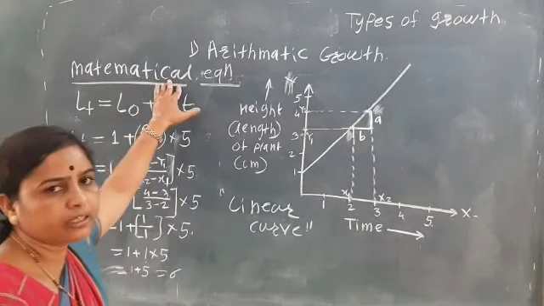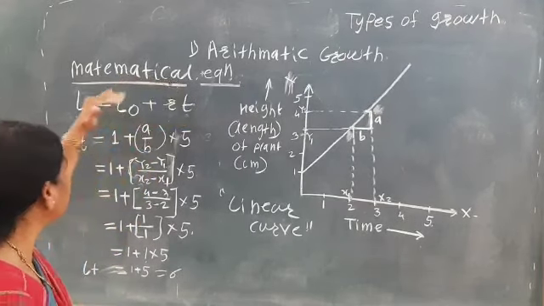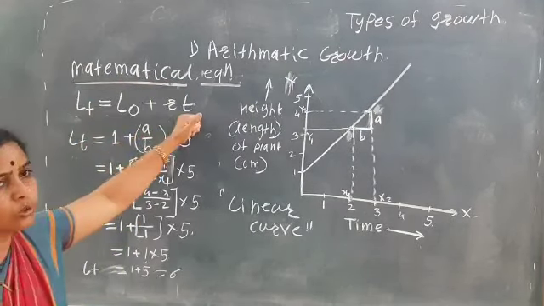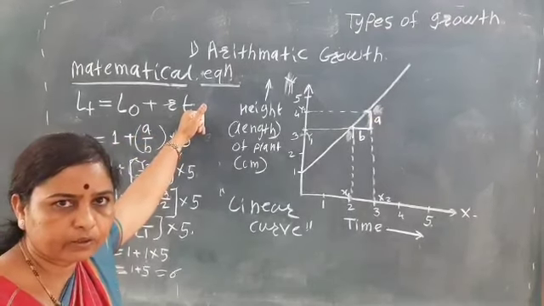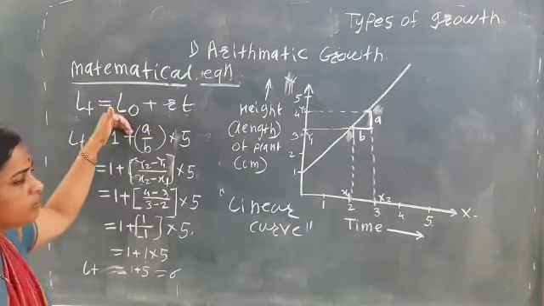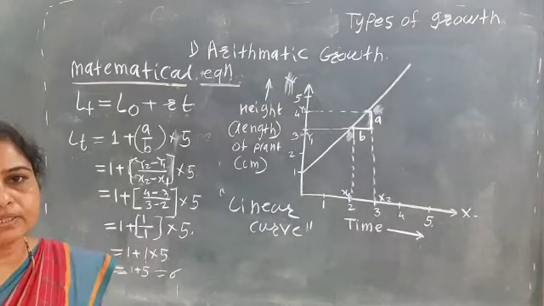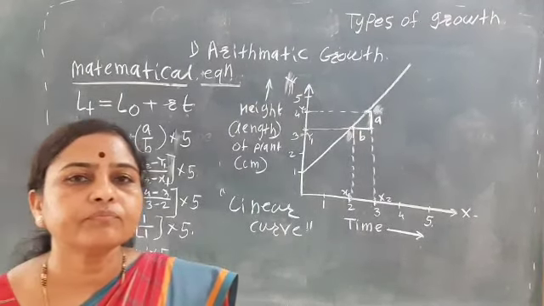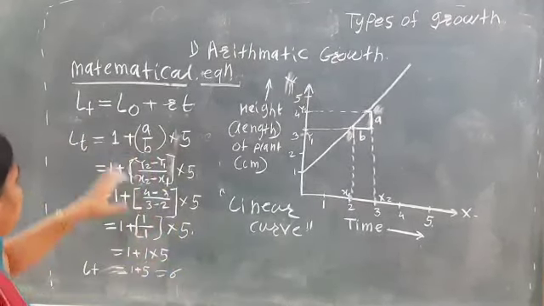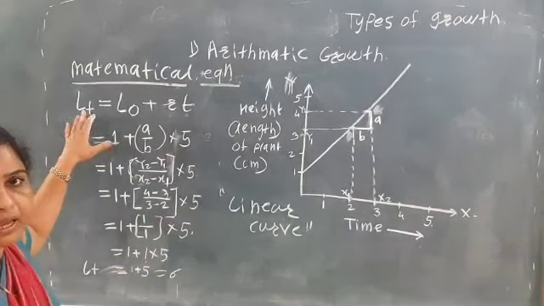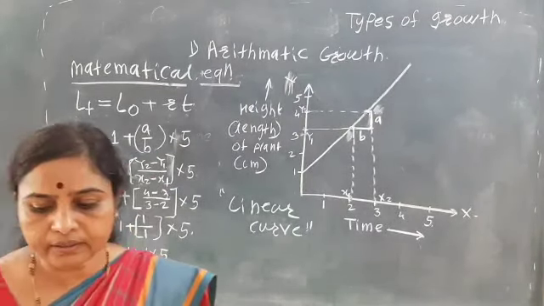That is the mathematical equation for arithmetic growth: Lt is equal to L0 plus rt. Okay. So what is the L0? L0 is the length at time 0. Lt is the length at a particular time.